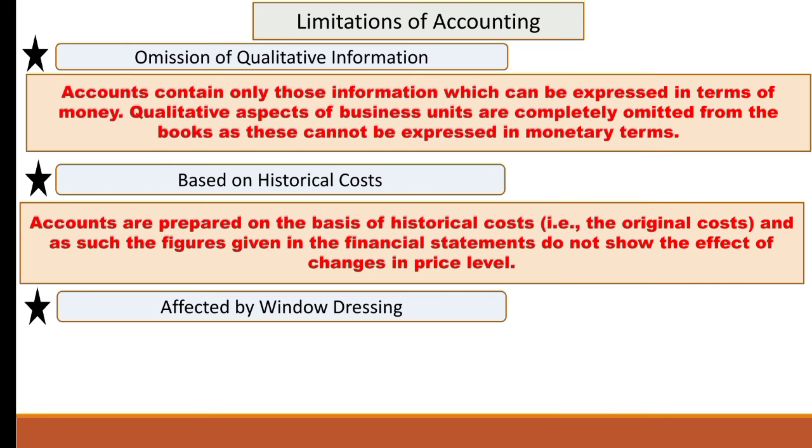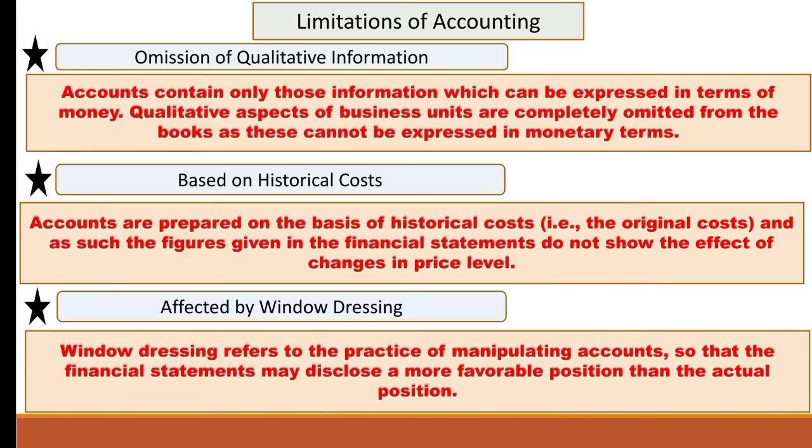Then comes being affected by window dressing. Now what does window dressing mean? Window dressing refers to the practice of manipulating accounts so that the financial statements may disclose a more favorable position than the actual position. As we know, accountants maintain the records. So window dressing means when the accountant manipulates the accounts by himself. For example, purchases made at the end of the year may not be recorded, or the closing stock may be overvalued. So correct decisions cannot be taken on the basis of such financial statements. So these were some limitations of accounting.